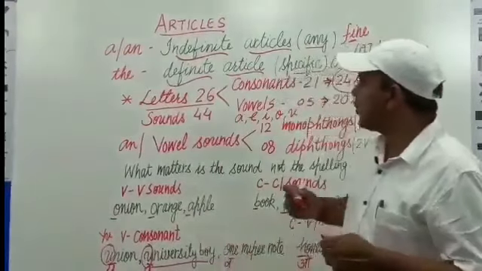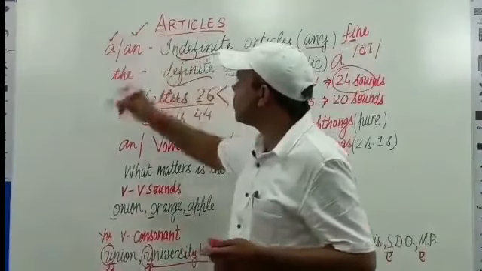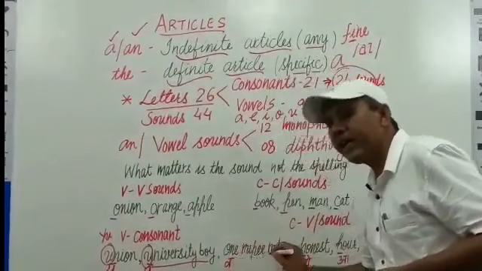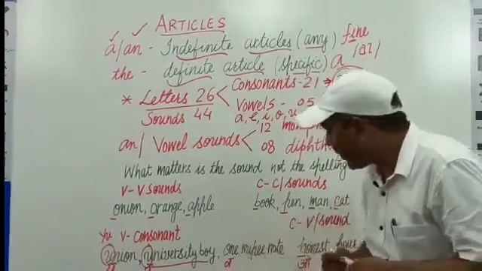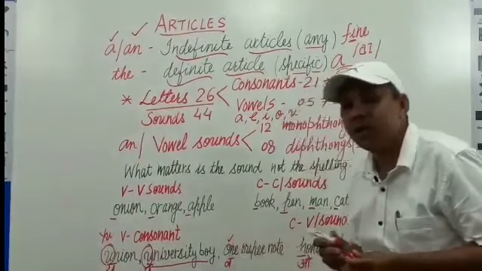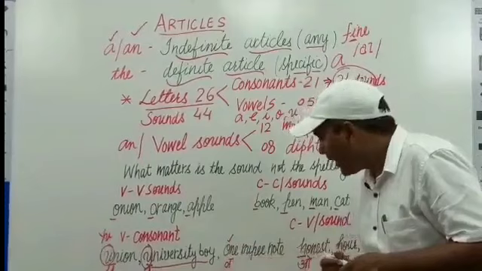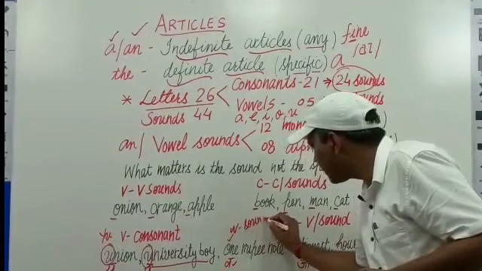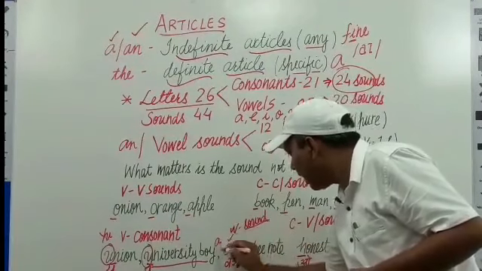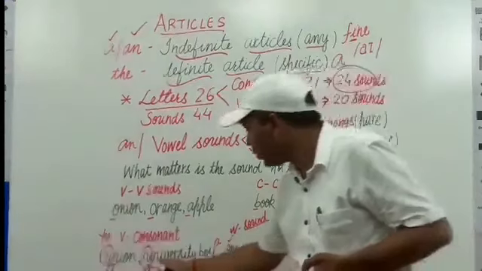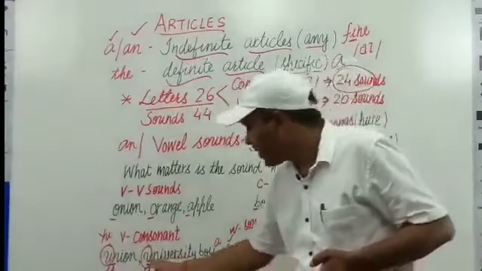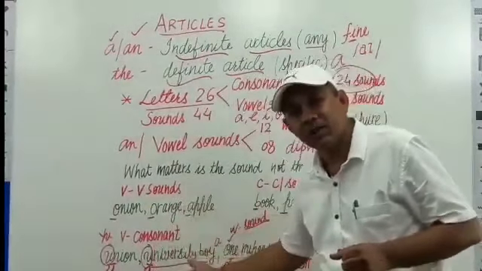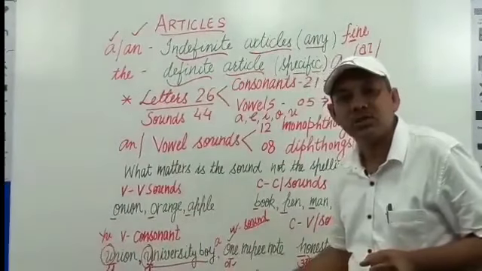Before consonant sounds we use a, and before vowel sounds we use an. Next word, one rupee note. In this phrase, the first word one, here the vowel O is producing a V sound, not an O sound. That's why we shall use a one rupee note, a university boy, a union, instead of an union, an university boy, and an one rupee note.